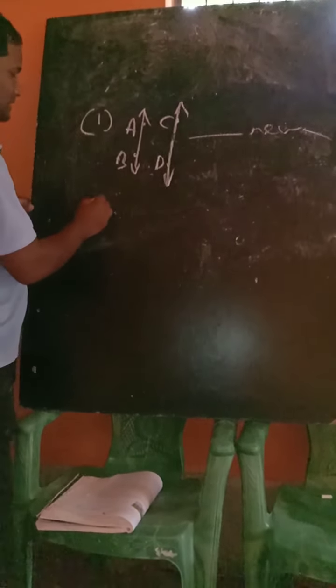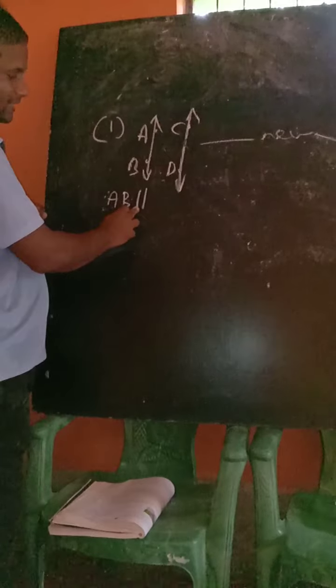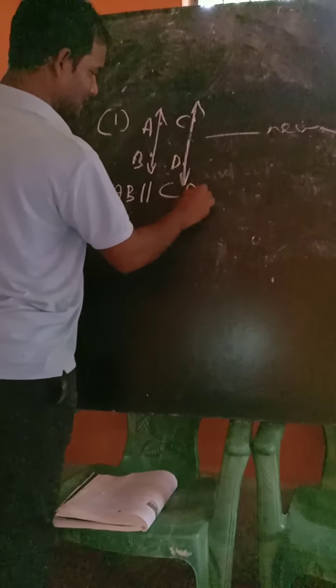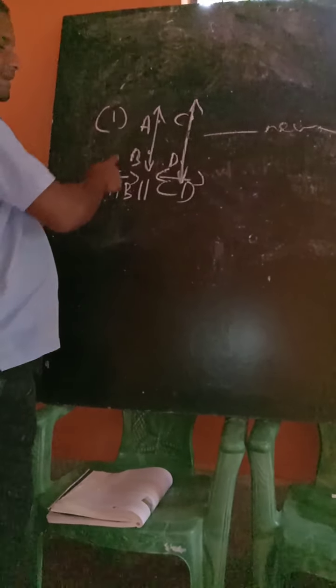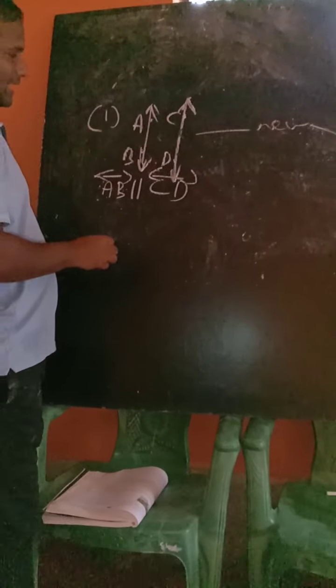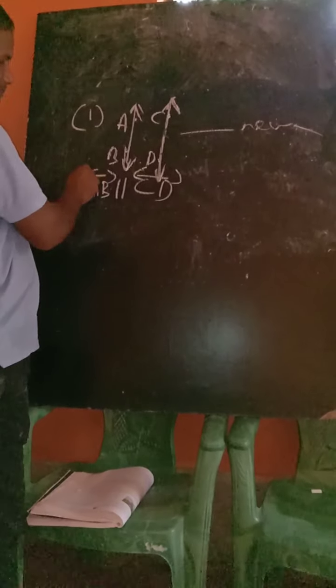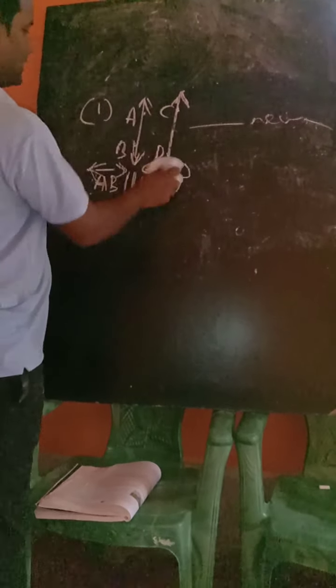The symbol of parallel lines is this. We can write AB parallel CD, AB line parallel to CD line. Parallel lines never meet each other, or they never intersect each other. These are called parallel lines. Am I clear? So let's take another type.